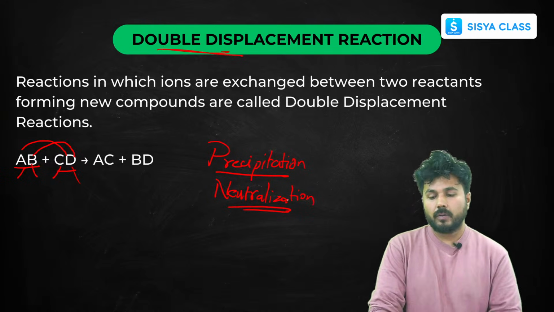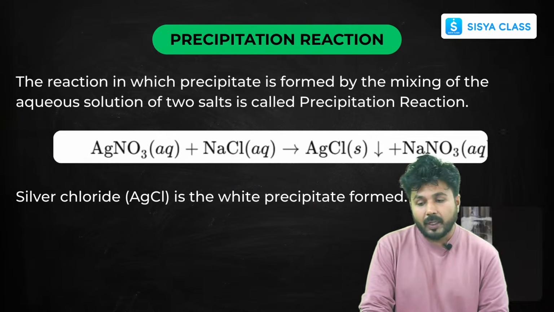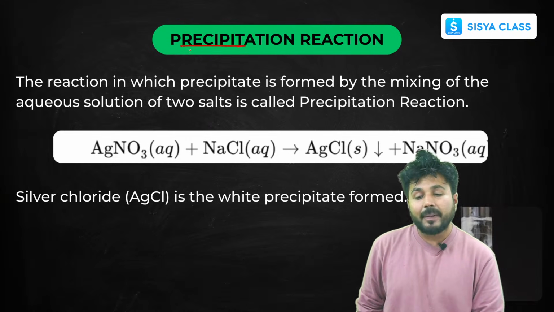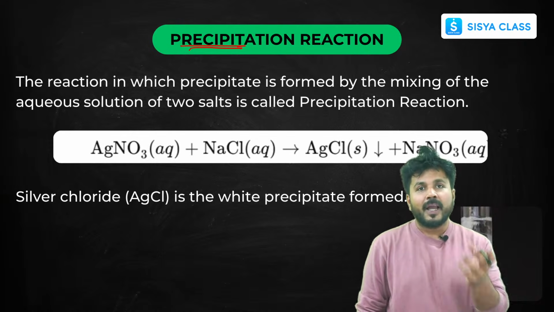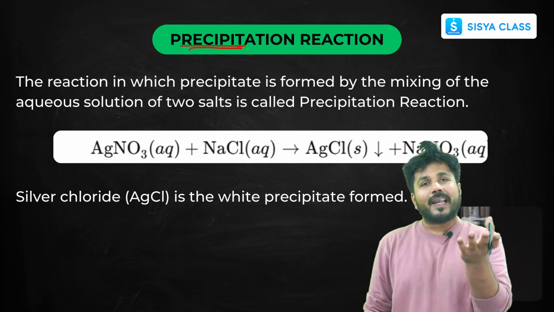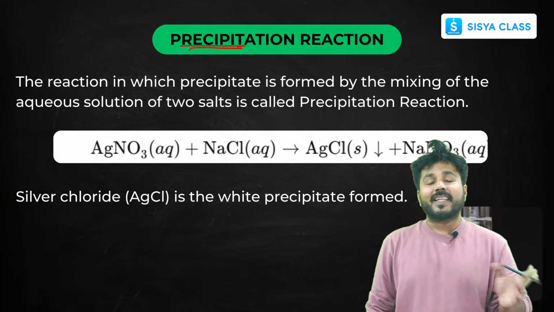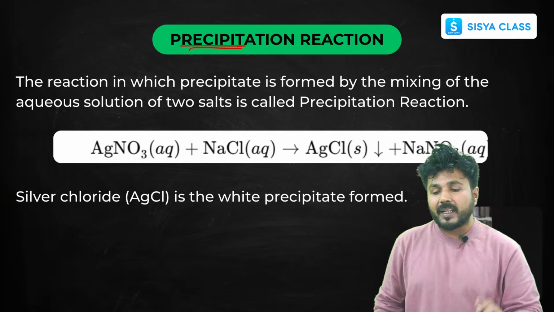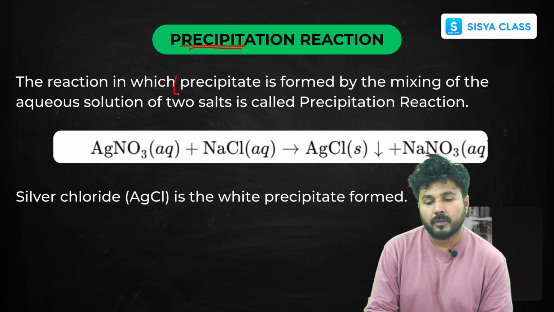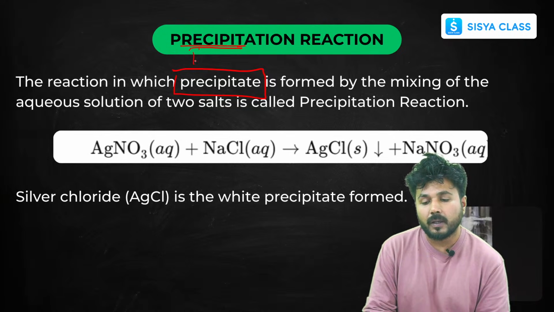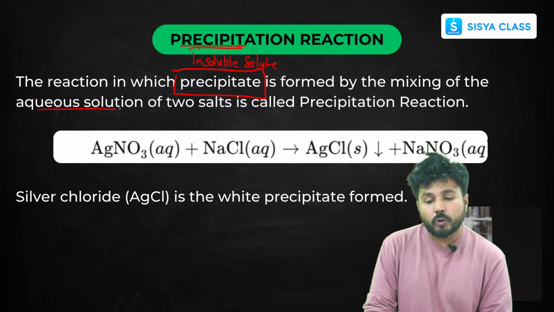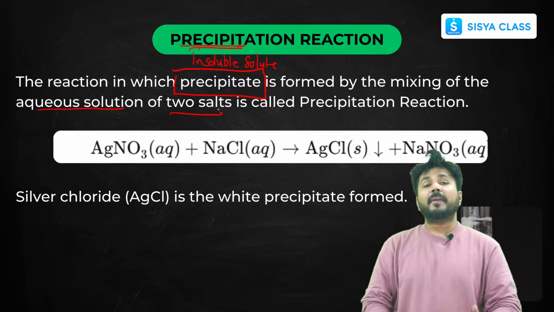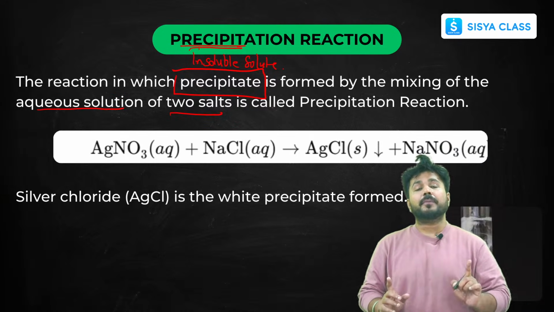Now, precipitation and neutralization. What is precipitation? Precipitate means anything that is insoluble. If you dissolve a solute in a solution and instead of dissolving, that solute lies down at the bottom, that means it is an insoluble solute. So that insoluble solute is your precipitate. It is nothing but an insoluble solute. And how is it formed? It is formed by mixing the aqueous solutions of two salts. Aqueous solution means solution in water.